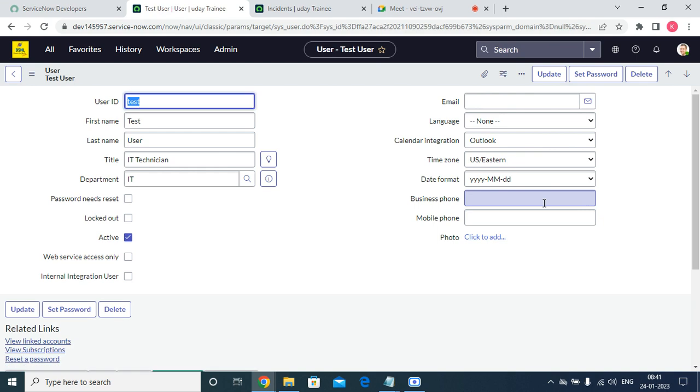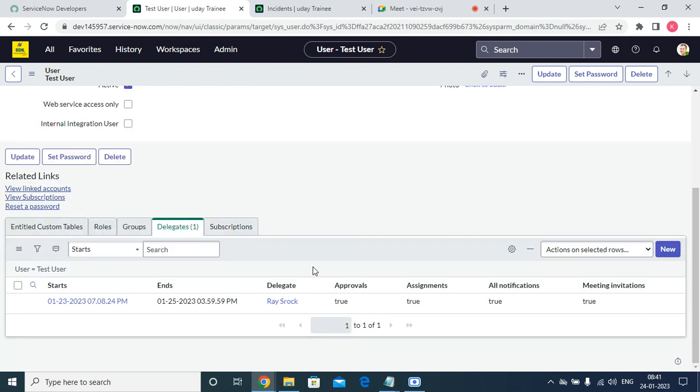So this is the basic scenario here. Like that we can configure a delegate for a user if anyone is going on leave. For example, a simple scenario: if the manager is on leave, the work should not stop. We cannot depend on any one person's work. So what will happen? We have to configure the delegate, so that on behalf of him, someone can approve it. This is the basic thing.